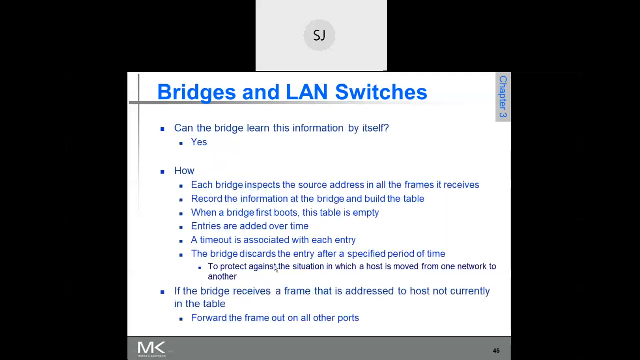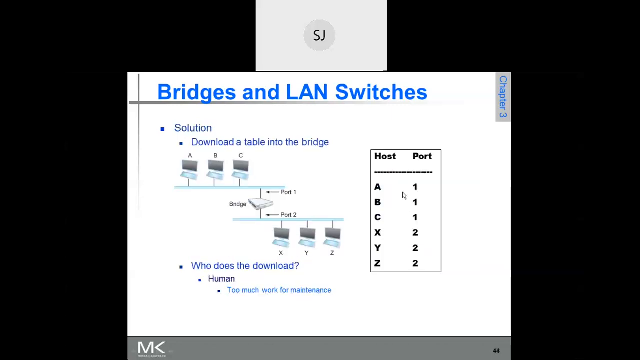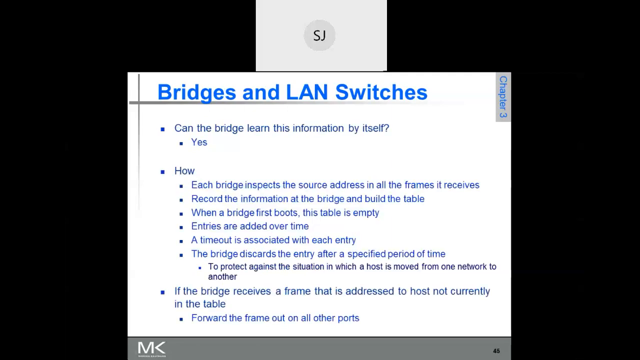Since it is not currently in the table, it forwards the frame out on all other ports. If the destination address is A, B, C or X, Y, Z, it will forward it to those ports. But if it receives a frame to be delivered to D, and D is not there, it will copy that frame and forward it to all other output ports except port 1 and port 2. So forward the frame out on all other ports.